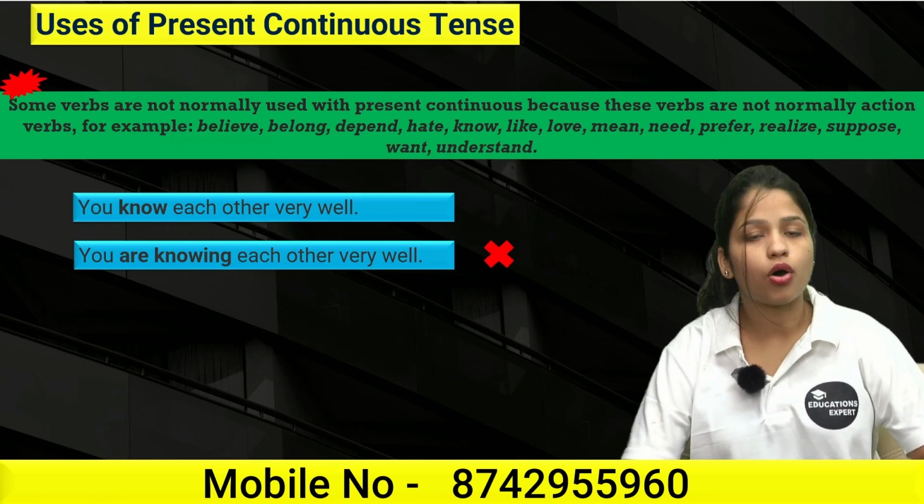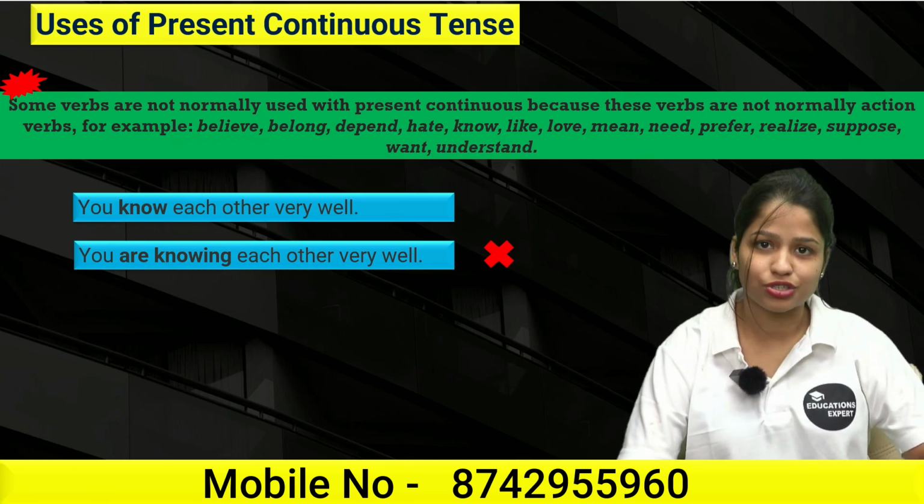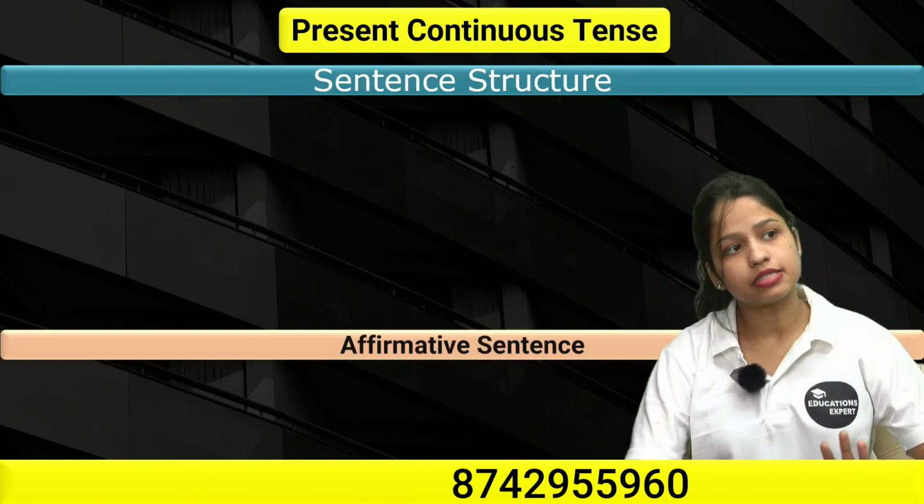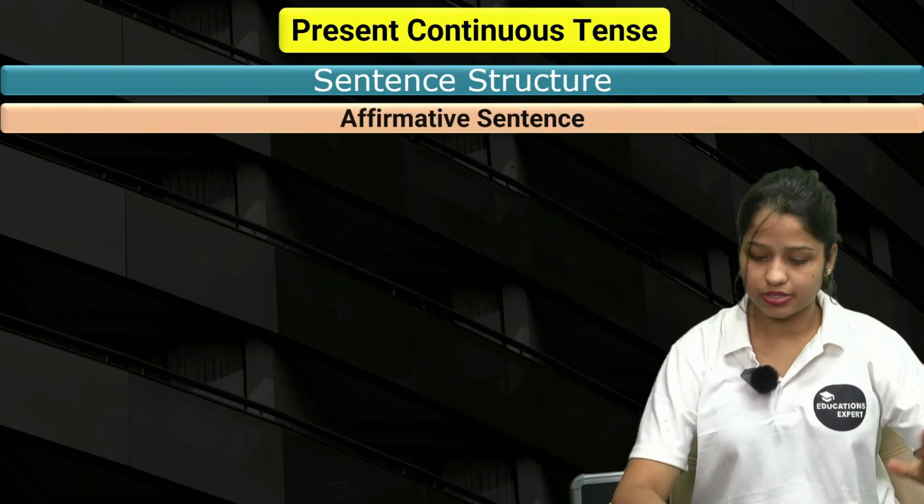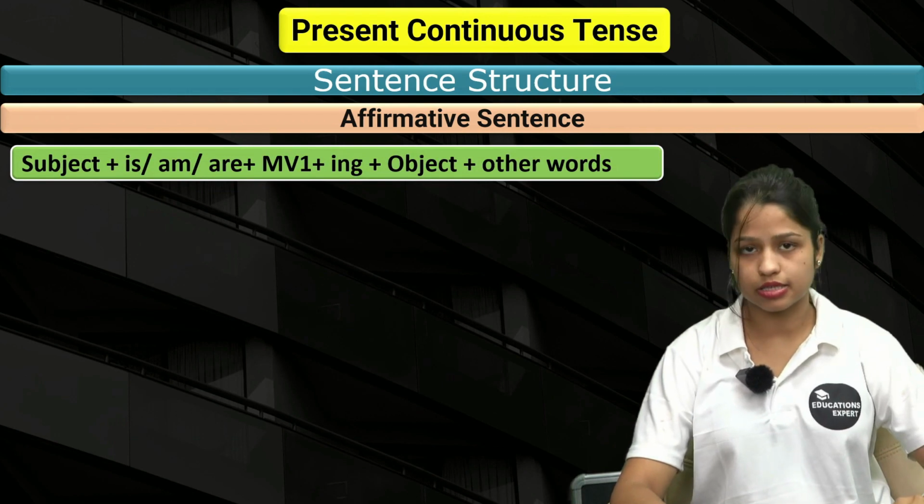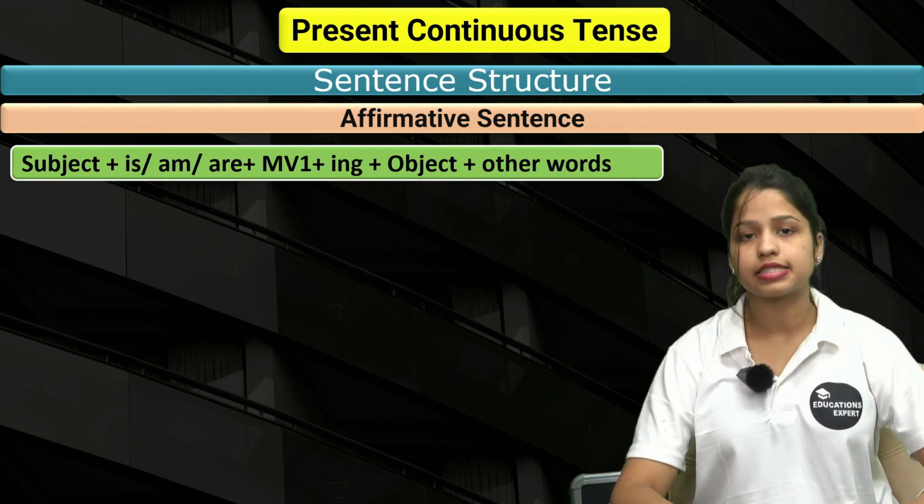Let's move forward and understand sentence structures. So the first sentence structure obviously we have is the affirmative sentence structure, and this would be the sentence structure. Subject is, am, are.